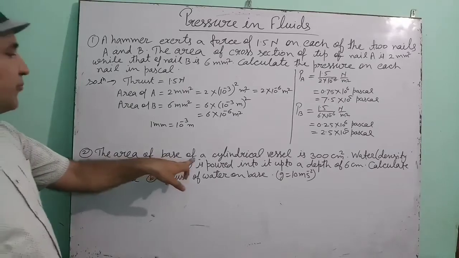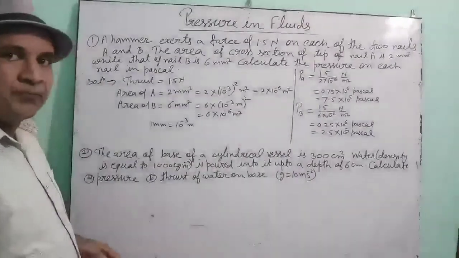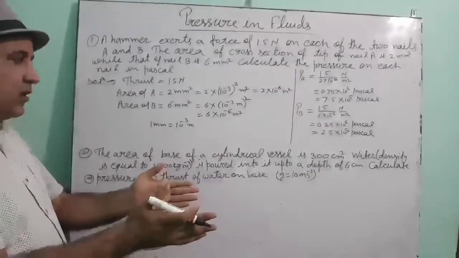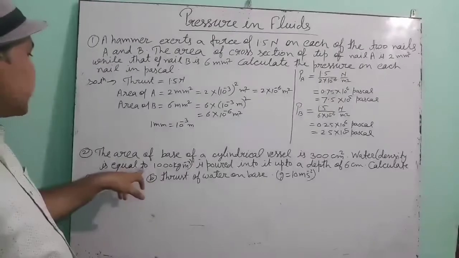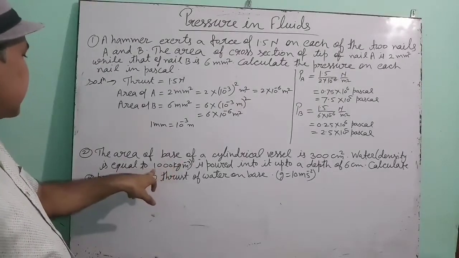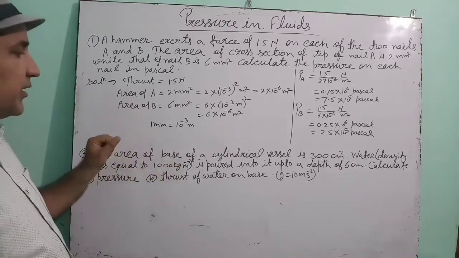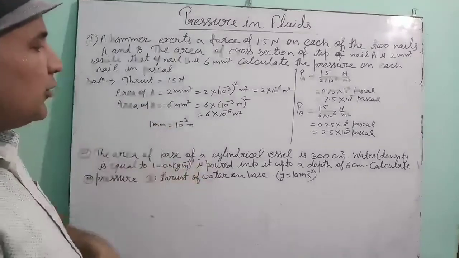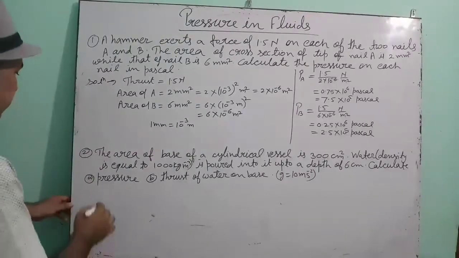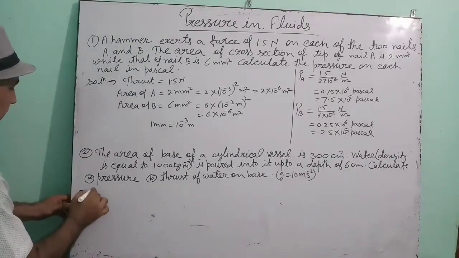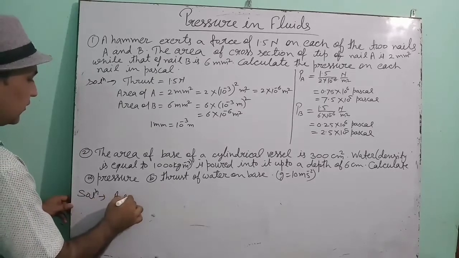The area of base of a cylindrical vessel is 300 centimeter square. There is a cylindrical vessel whose area is 300. Now water, whose density is 1000 kilogram per meter cube, is poured into it up to a depth of 6 centimeter. Then calculate pressure. See here. The given point is area.